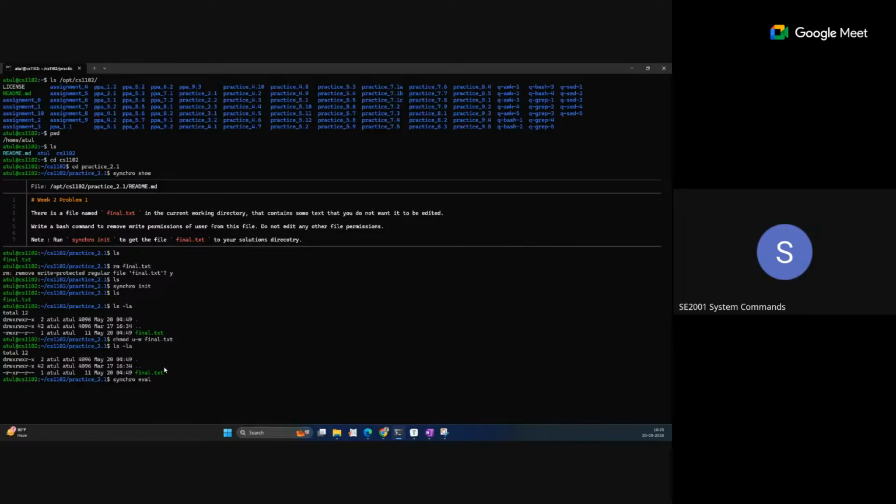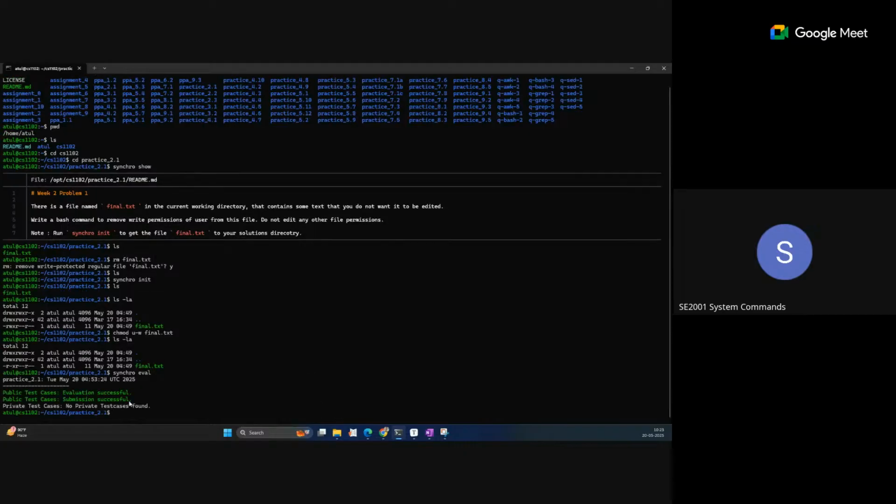For this question there is no test case as such; inside, it will check whether your permission is correctly updated or not. When we run this command, you can see it is showing the status of our submission: public test case evaluation successful, submission successful. This type of submission status is shown.